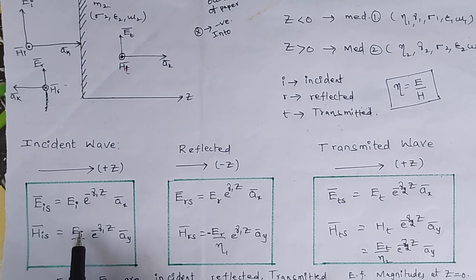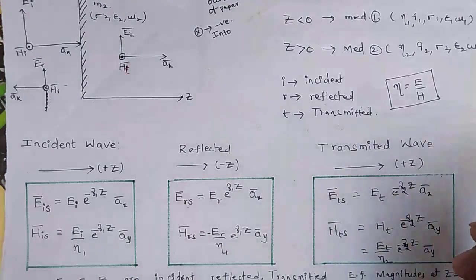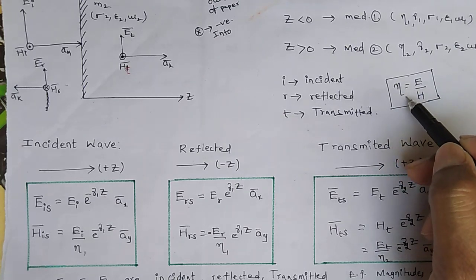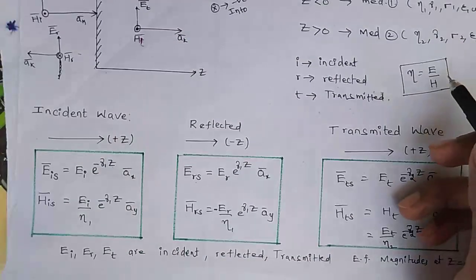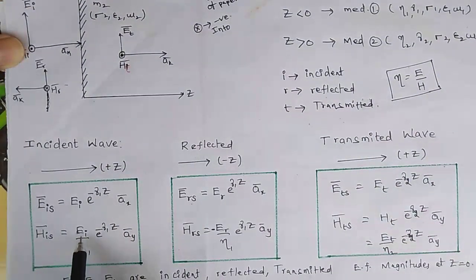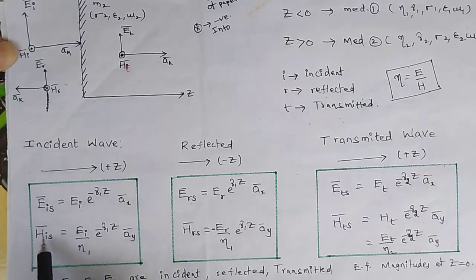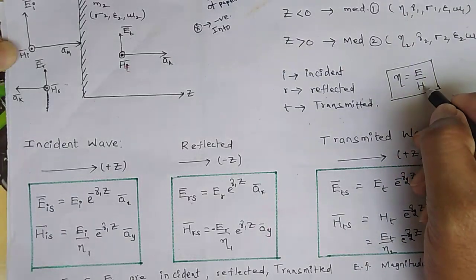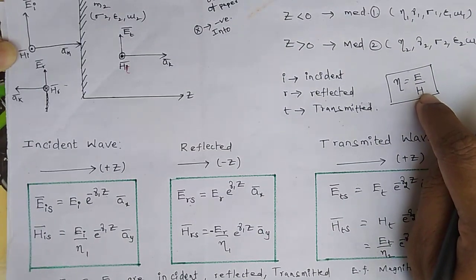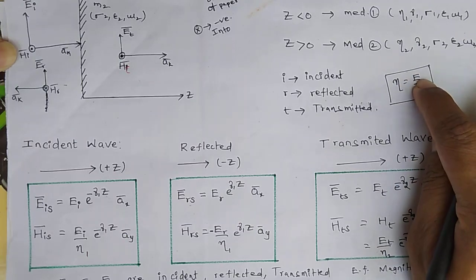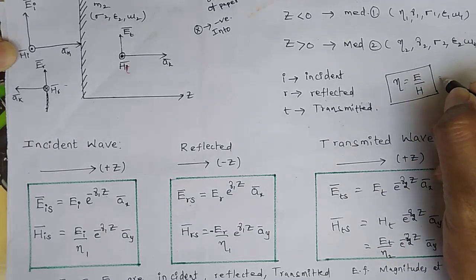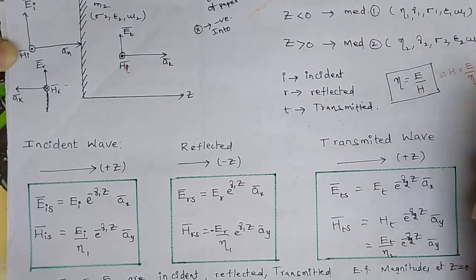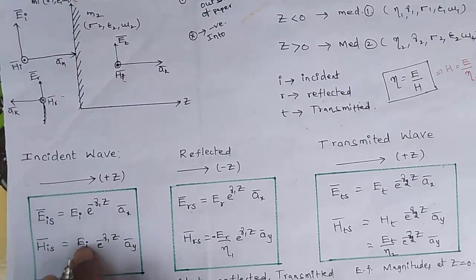Next, similar to the magnetic field, Hi into e to the power of minus gamma 1 z. From the characteristic impedance definition, impedance eta is equals to E by H. Here I am finding the incident wave, which is in medium one. That's why I am taking eta 1. So H is equals to E by eta 1. This is the incident wave equation.